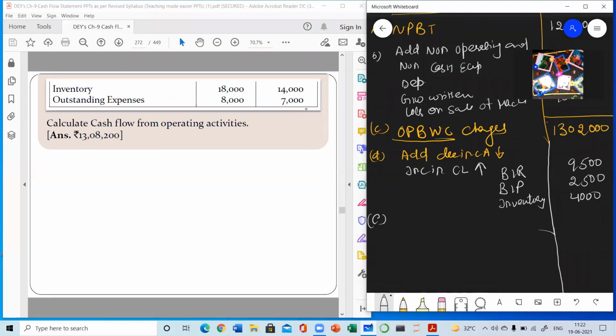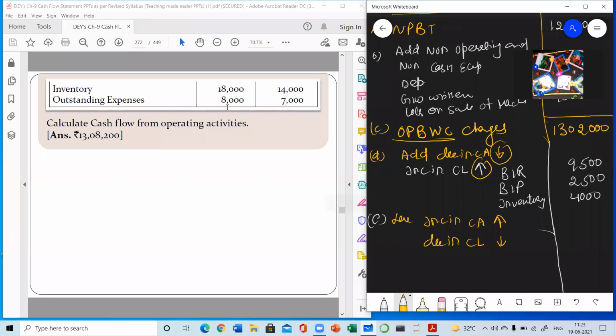Which is less: increase in current assets. Arrows will be reverted. Increase in current asset and decrease in current liabilities. You can see the direction of arrows. In the less part, you need to revert the direction of arrows. When the arrow is moving upward, it means increasing. When it is coming downward, it means decreasing. So here I had written decrease in current asset, here increase in current asset.